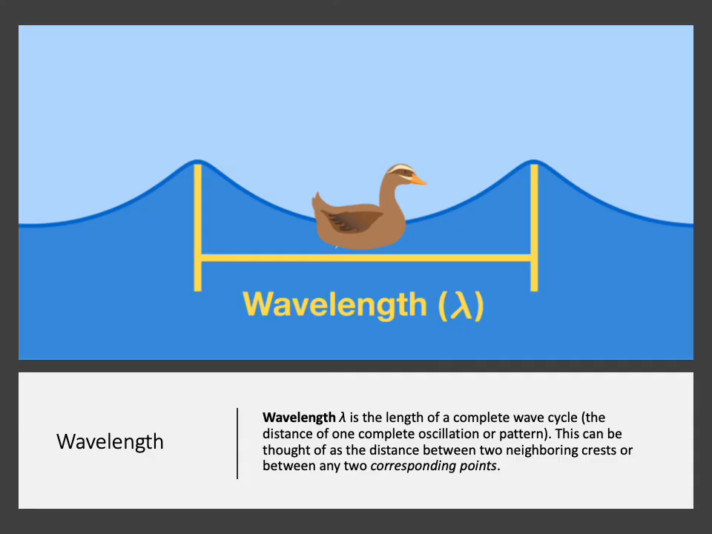The wavelength. The wavelength is one wave cycle, so it's the distance of one complete oscillation or one complete up and down pattern. This can be thought of as the distance between two neighboring crests, or two points. You always want to choose the same point on each of the waves. So you can see that in this picture, we chose the peak, the crest, in both of the waves as the point to measure the wavelength from.